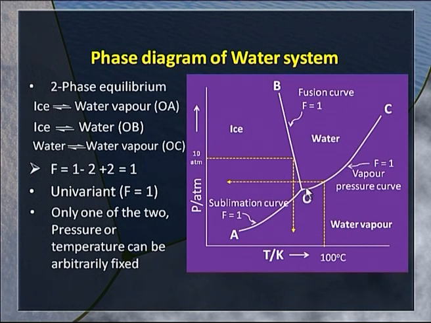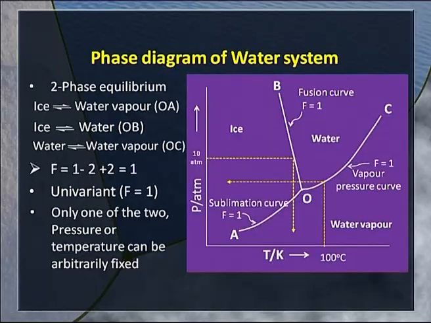Similarly, if we move along the curve OC, this gives us the temperature and pressure conditions under which water is in equilibrium with water vapor. Conversion of liquid into vapor is happening at the boiling point, and therefore the curve can be called the boiling point curve. We know the definition of boiling point: it is the temperature at which its vapor pressure becomes equal to the atmospheric pressure or the confining pressure. Therefore, this curve can also be called the vapor pressure curve.